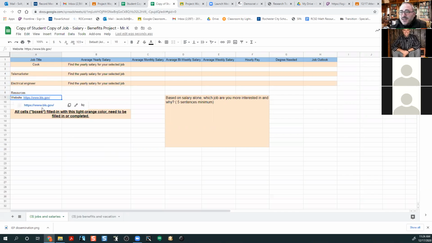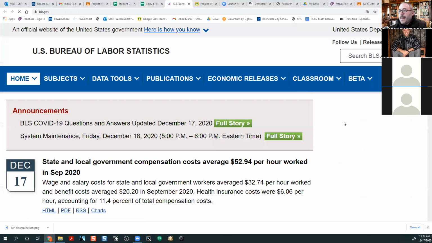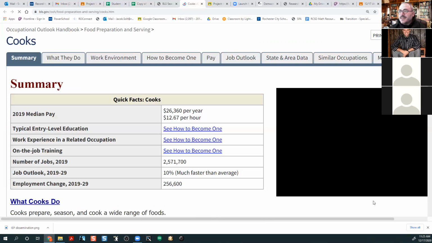You're then going to go to this link right here. You follow that link to the Bureau of Labor Statistics. All right, so I'm going to start with cook. I typed it into the little search bar here. I want this site to give me some statistics on cooks, how much they get paid, what their median annual salary is, what the job outlook is.